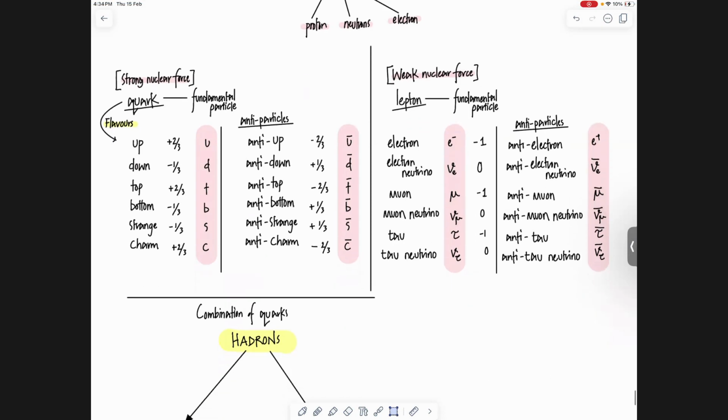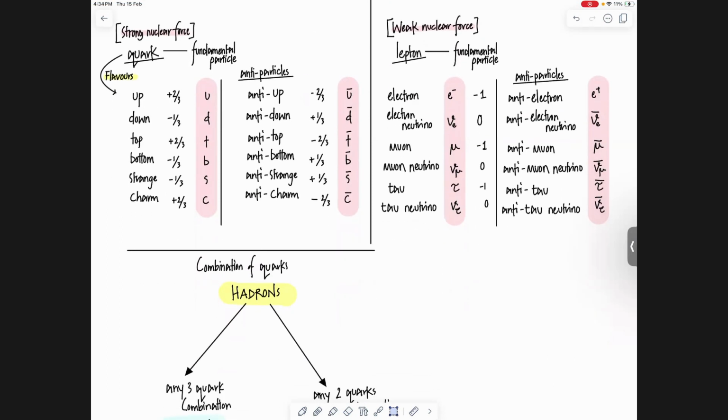Right, so a quick reminder of the particles that we learned last class. We have the fundamental particles here, which are quarks and leptons. Quarks are responsible for applying what force? Strong nuclear force. And leptons are responsible for applying what force? Weak nuclear force. The quarks are up, down, top, bottom, strange, charm. The leptons are electron, electron neutrino, muon neutrino, tau neutrino.